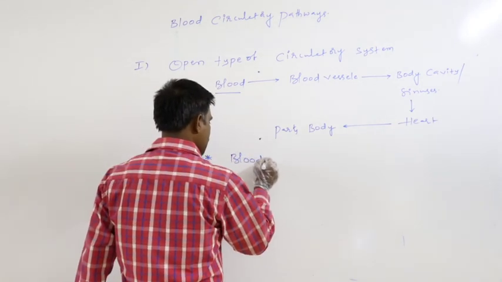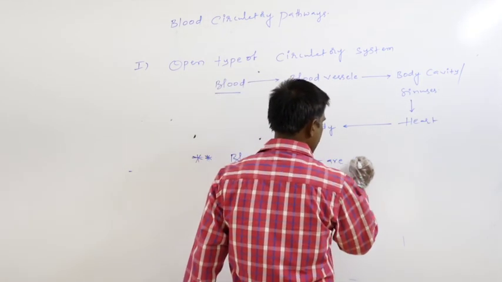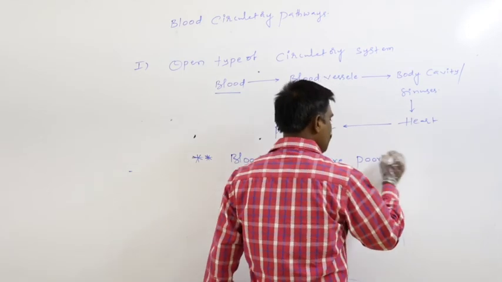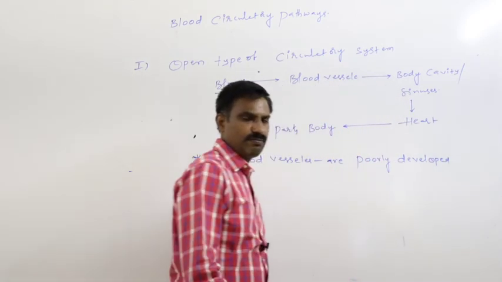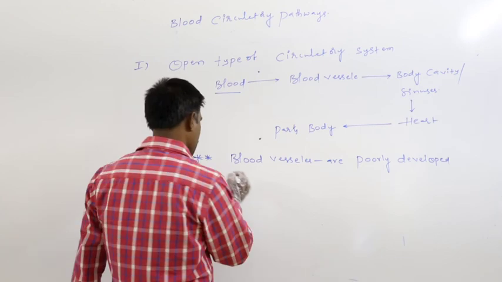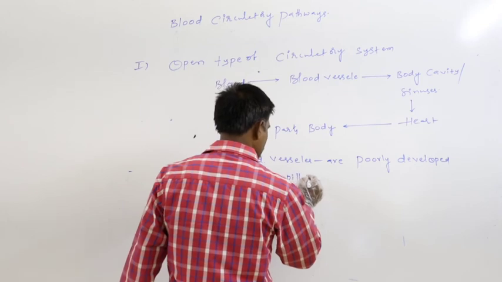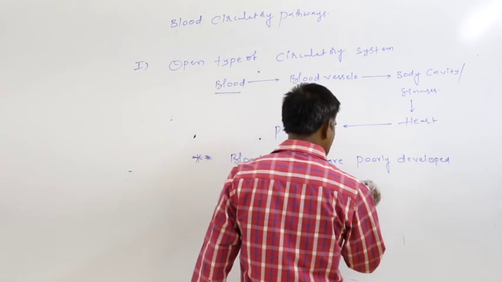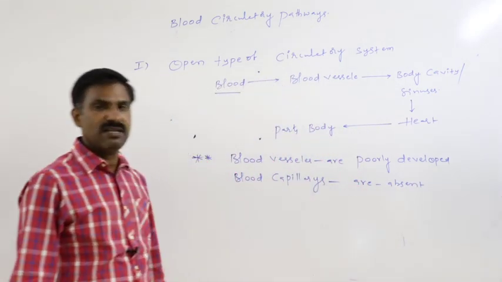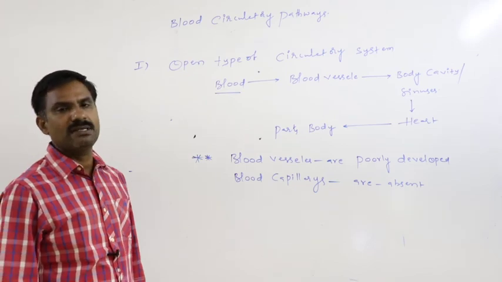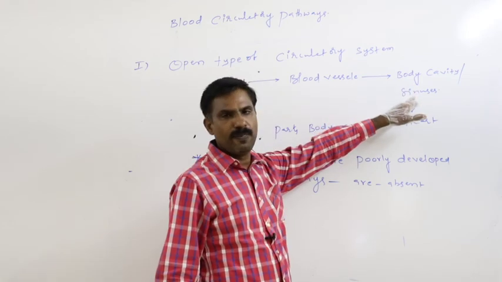In this kind of circulatory system, blood vessels are poorly developed. They are not completely absent. Blood capillaries are absent. Blood vessels are directly open into the body cavity.